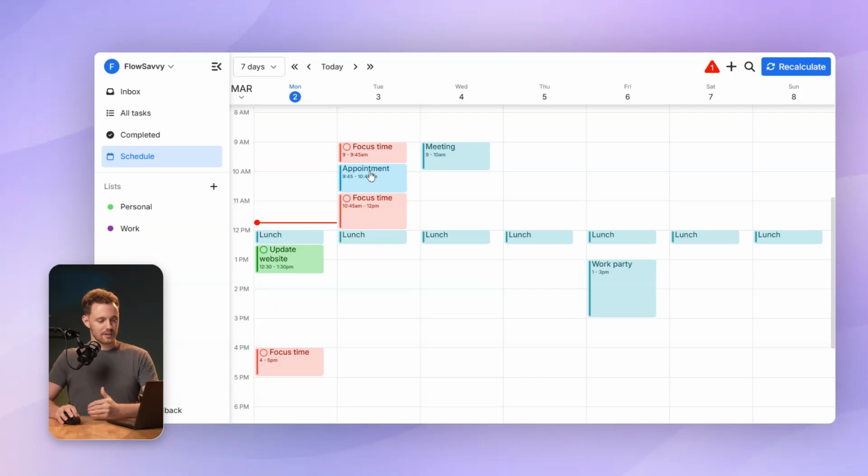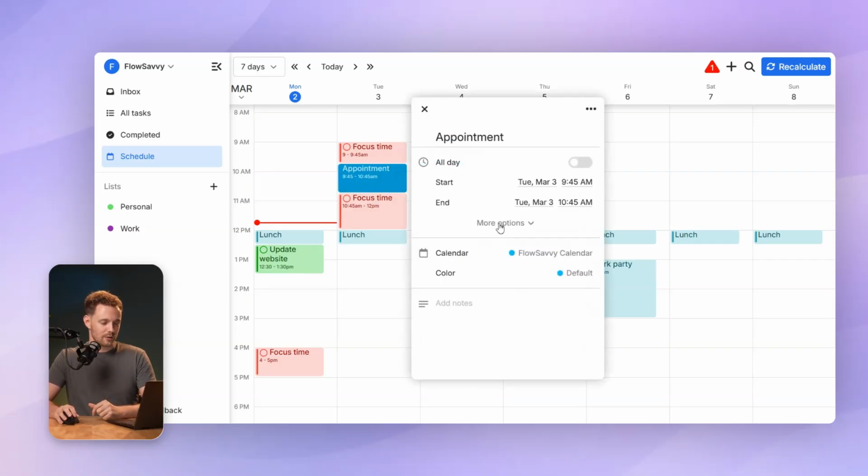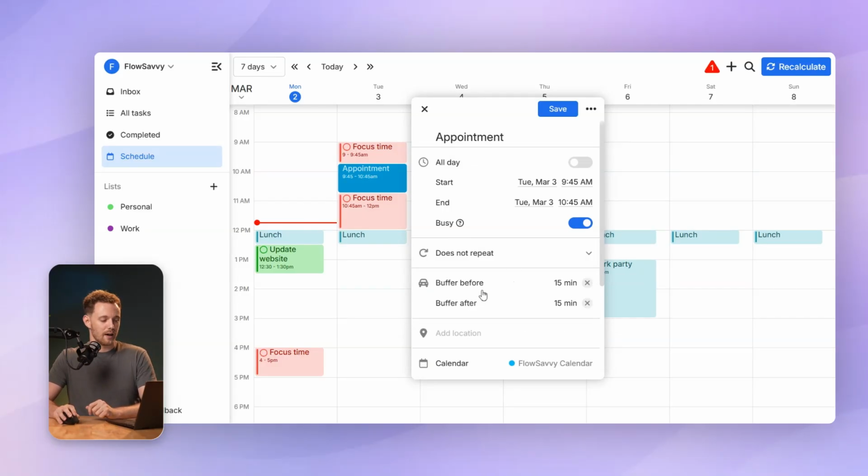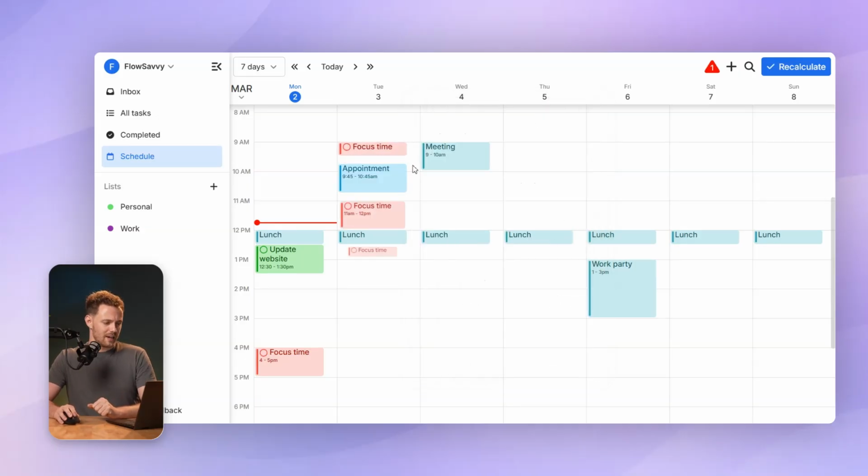So this right here doesn't make much sense though, because my appointment has some travel time on it. So that's the next feature I wanted to show you. I'll click on appointment and go to more options. You can add this on both events and tasks. I'm going to click add buffer/travel time. 15 minutes is perfect for me. So I'm going to click save and you'll see now FlowSavvy is respecting that travel time, giving me some time to get to my appointment. So as this moves around, it's going to keep giving me that travel time.